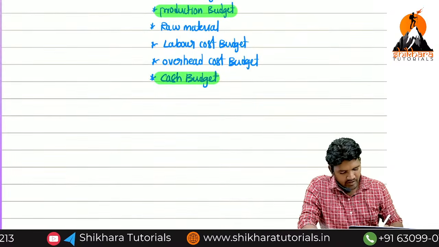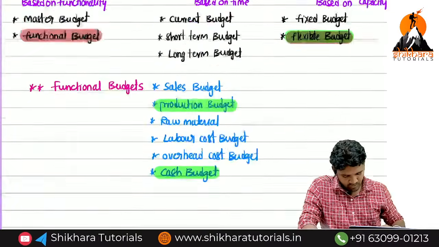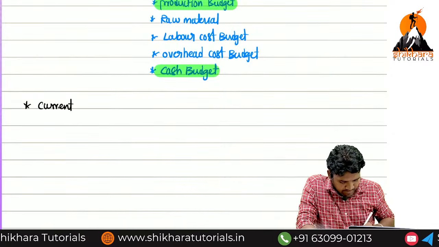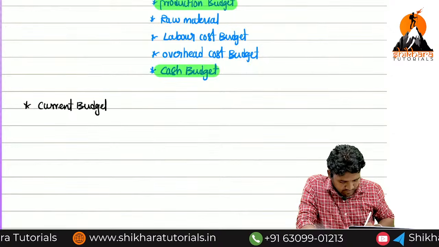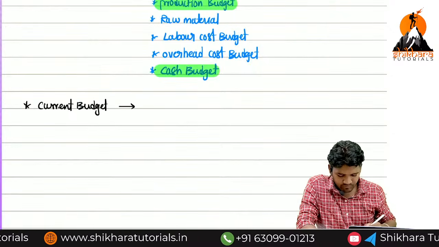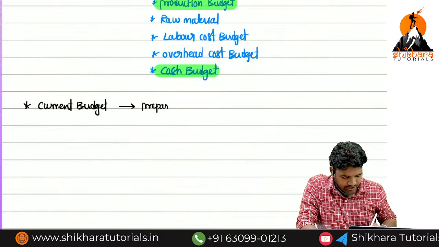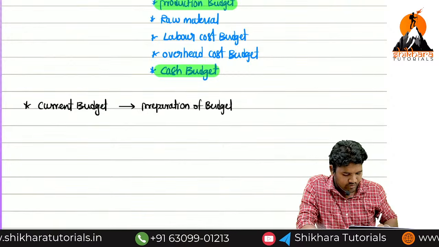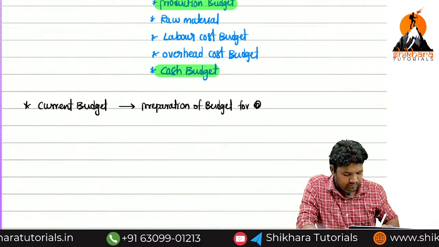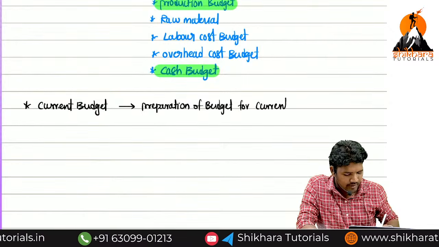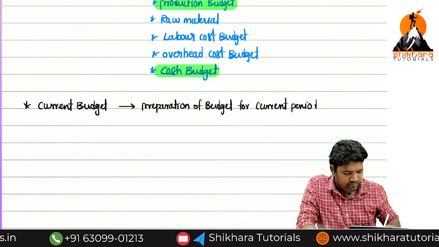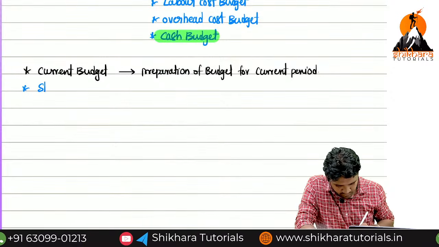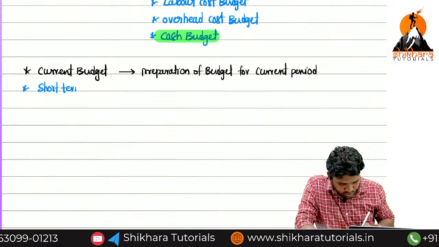I will explain each and everything individually. Now first I start with current budget. So what is the meaning of current budget? You already know. Preparation of a budget for the current period or present. Present is also known as current only, no? Okay. Short-term budget.